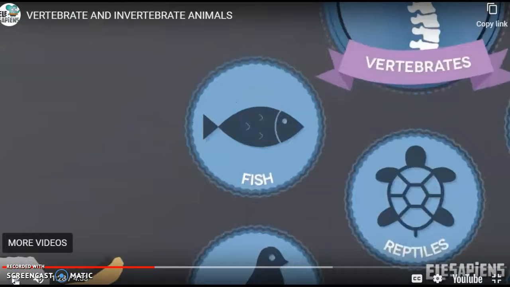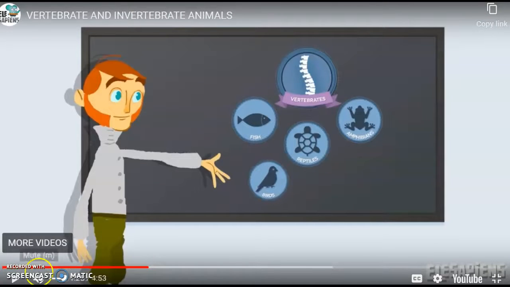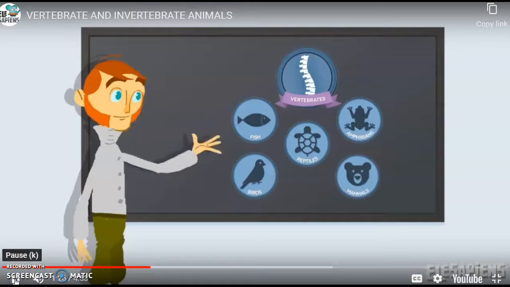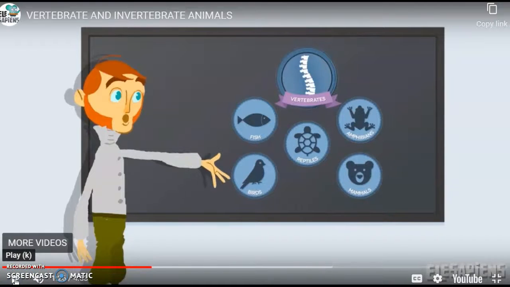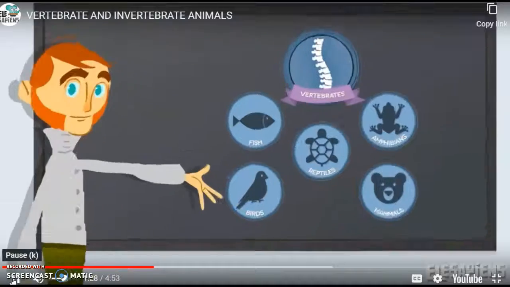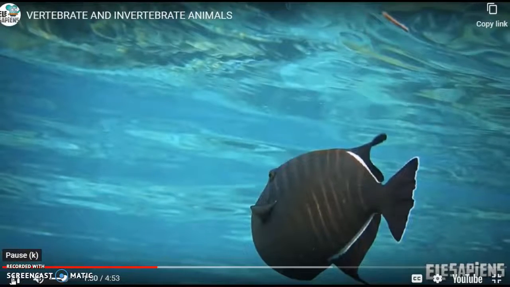How many categories are there under the vertebrate category? There were 5. See the 5? Birds and mammals. There were 5, and we're going to study those 5.